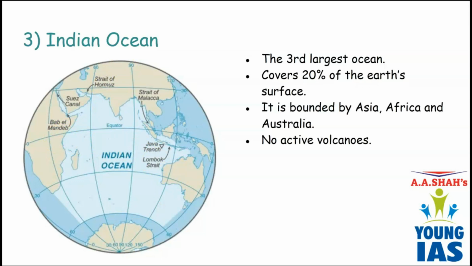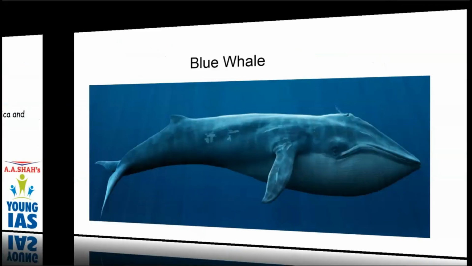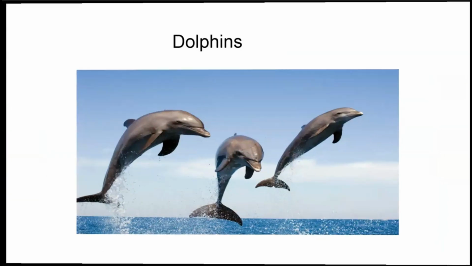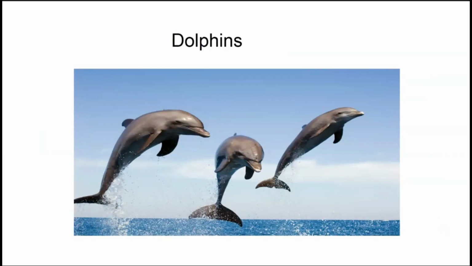Long ago, there were many volcanoes in Indian Ocean, but today there are no active volcanoes. So the animals which are found in Indian Ocean are blue whale. Blue whale is found in Indian Ocean, and the other animal which is found is dolphin. So blue whale and dolphins are usually found in Indian Ocean.